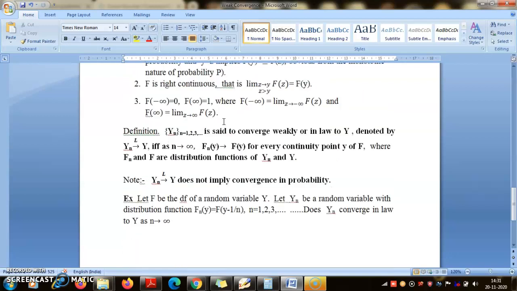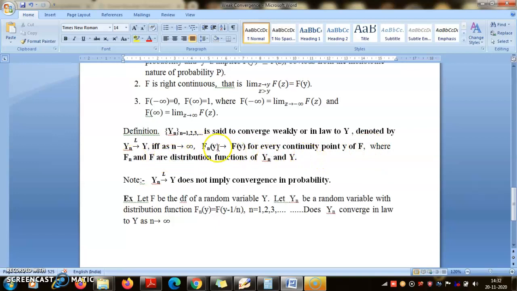So now we are in a position to define the concept of weak convergence. Yn is said to converge weakly to Y, or converge in law to Y, denoted by Yn converges to Y with an L to emphasize that this is a weak convergence, if and only if, as n tends to infinity, Fn(y) goes to F(y) at every continuity point of F, where Fn and F are the distribution functions of Yn and Y.